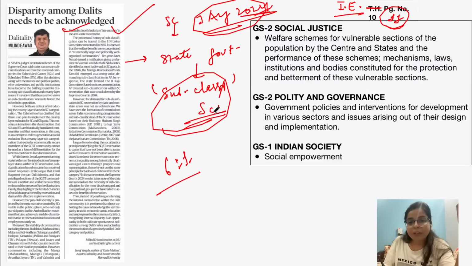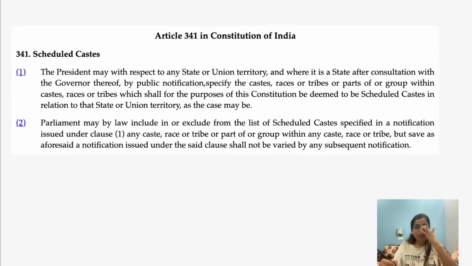Now, this article is important for our GS paper 2 social justice under the syllabus head welfare schemes for vulnerable sections of population. This article is also important for our GS paper 2 polity and governance under the syllabus head government policies. Okay, and some dimensions are also important under GS paper 1 Indian society under the syllabus head social empowerment, as caste is an integral component of Indian society. Okay, now as we proceed in this article, firstly, let's talk about Article 341 of the Indian Constitution.